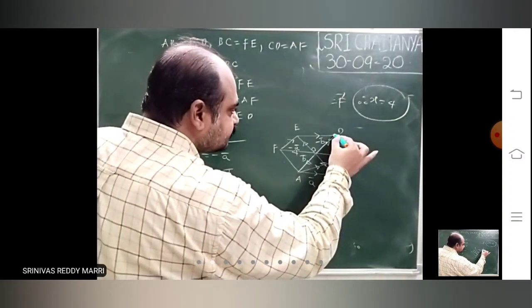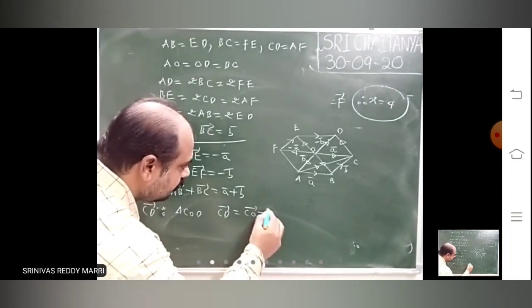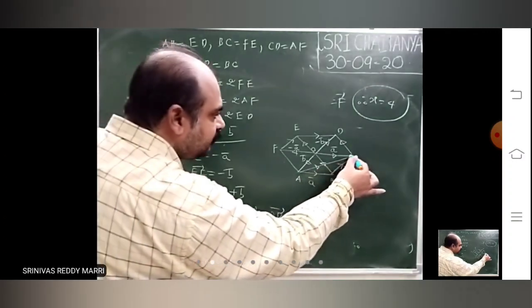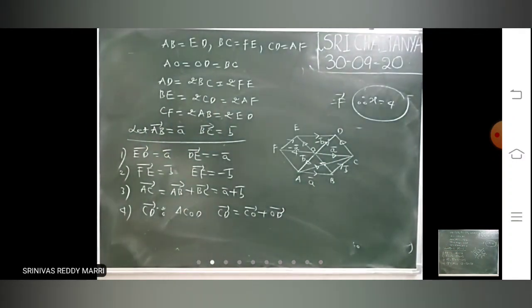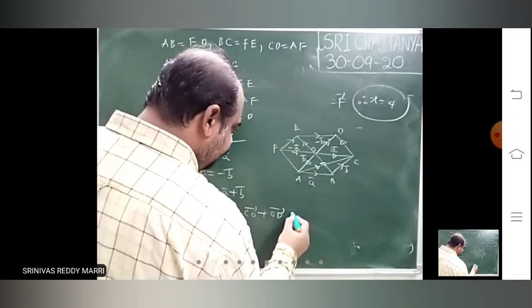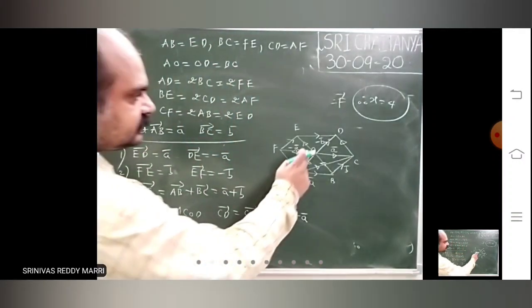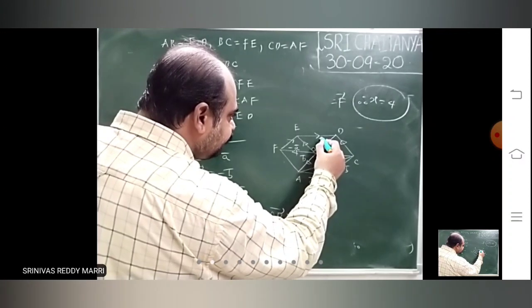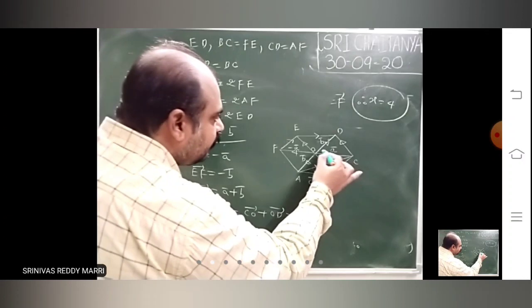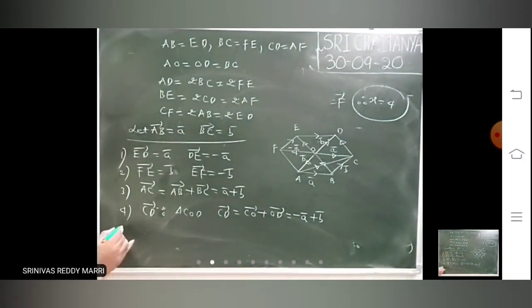CD bar, given the direction, is CO bar plus OD bar. CO bar is nothing but minus A bar. OD bar is B bar, not minus B bar. So CD bar is B bar minus A bar.